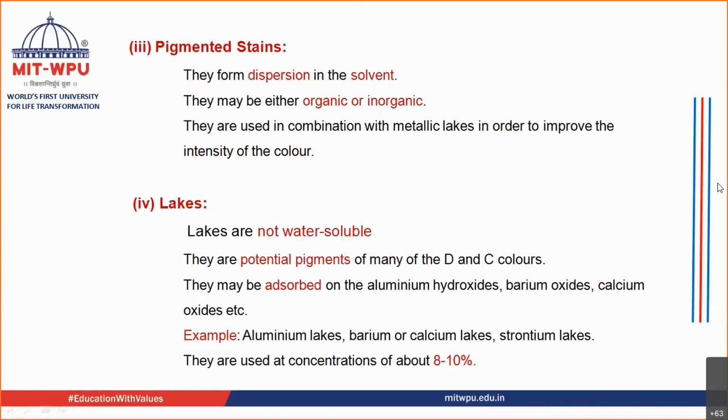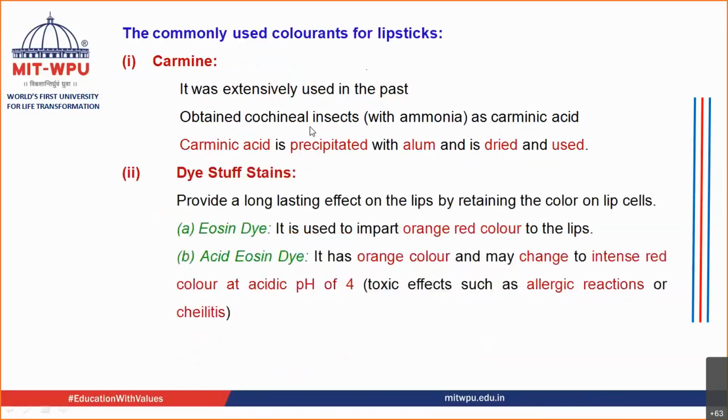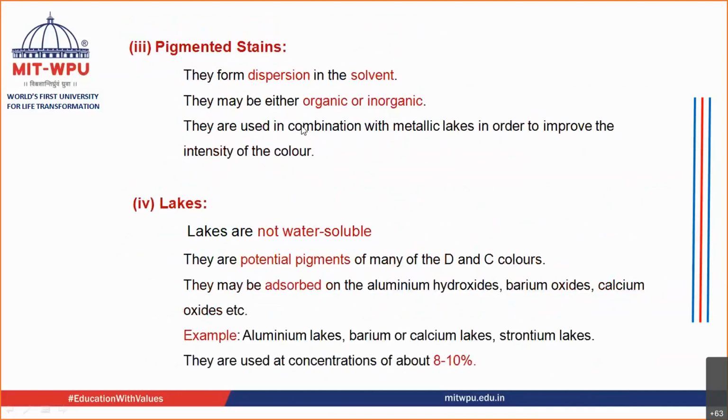Yes, sir. Okay. Now, we talked about two examples, that is carmine and dye stuff stains. The next examples are pigmented stains. Now, what are pigmented stains? They are usually dispersions of the colors inside the solvent. They may be organic or they may be inorganic.